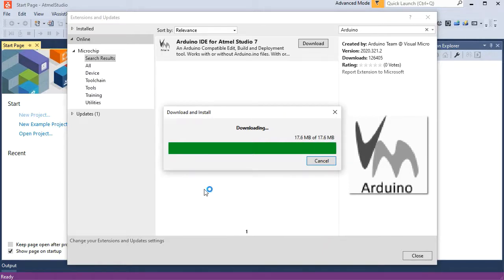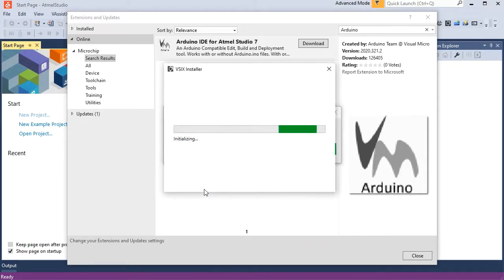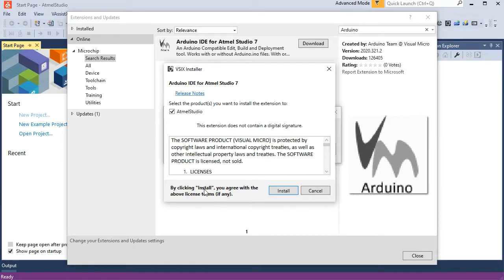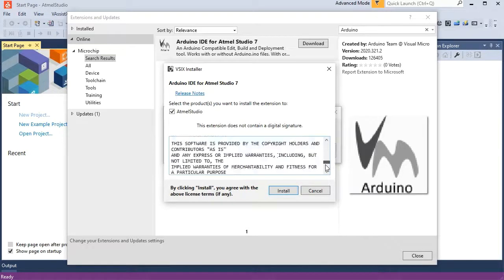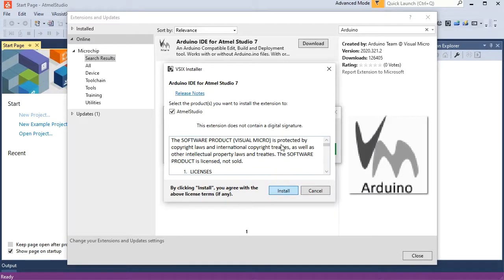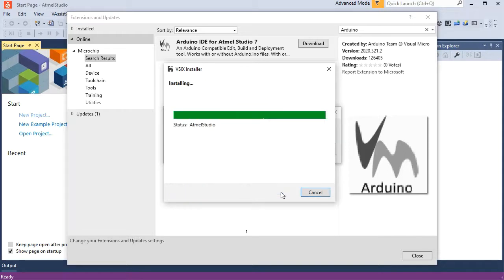Now once this is completed, we'll need to go and install the Arduino IDE as well, which we have linked from one of our other videos in the description. So if you just follow this installer through, and if it's the first time you've installed it, just check the license agreements as you do on most software. And install.